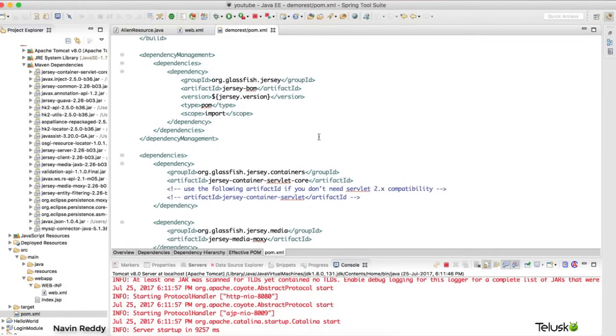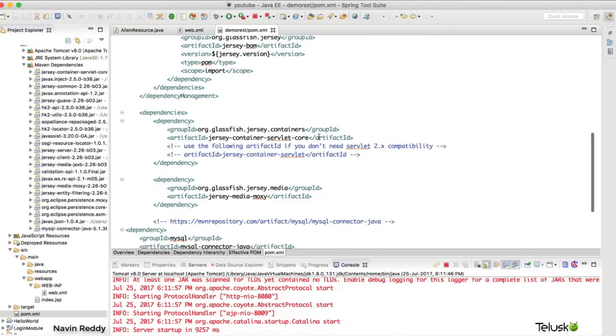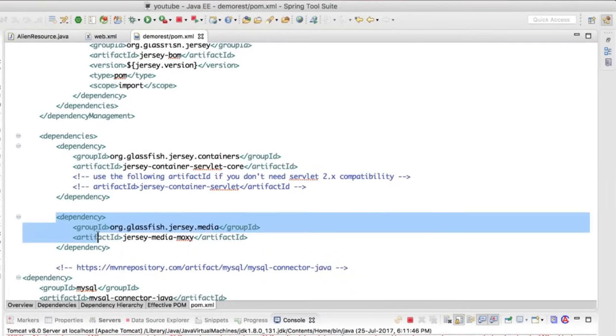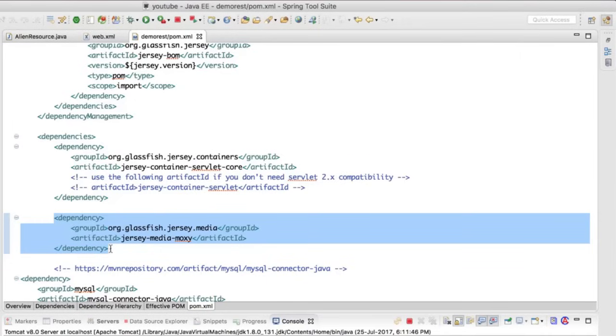Now, Jersey says, hey programmer, you just have to give the object. It is my job to convert that object into XML format. But then what if you want JSON? So for JSON, we need one more dependency, which is MOXy. Again, we can also use Jackson if you love it. But Jersey says, hey, why do you have to add extra libraries when I can provide you those libraries?